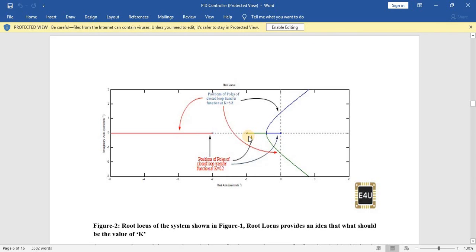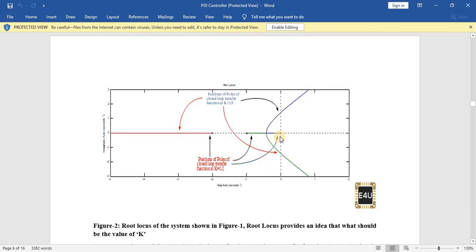The number of poles present is only 1, which is odd. So an odd number of poles are present after this 0. That is the reason there is a locus.